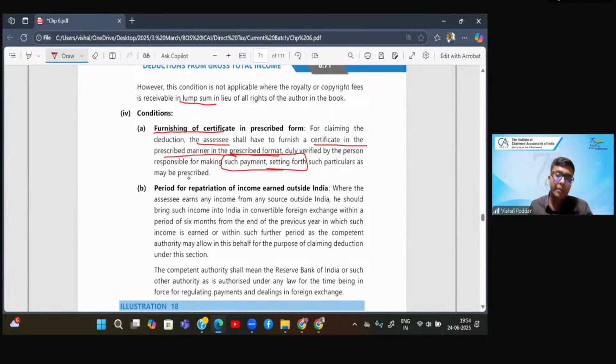Next, where I have done this authorship for some foreign publisher. So my book is being published in a foreign country. Obviously, the royalty which I'm now earning is in foreign currency.